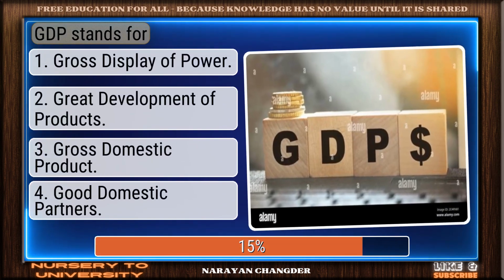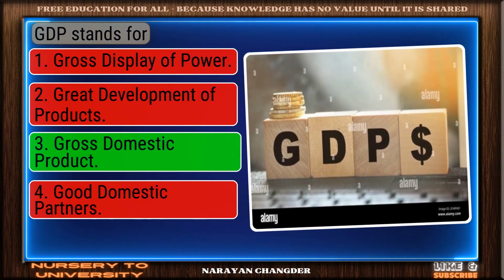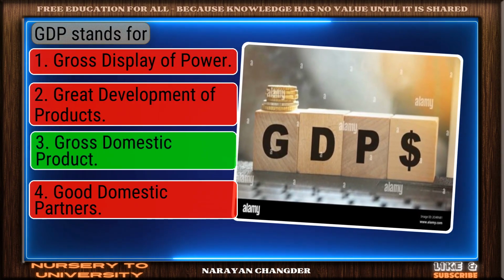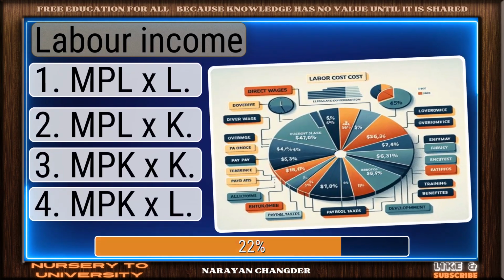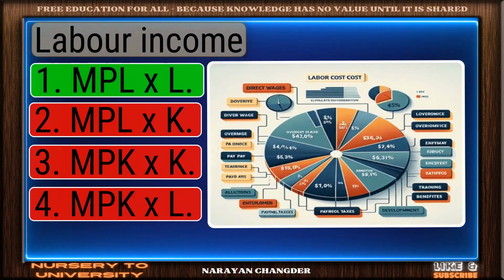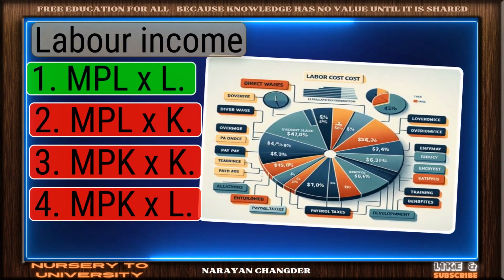GDP stands for. Right choice. Gross domestic product is the best answer. Labor income. Solid response. MPL times L is a valid choice.